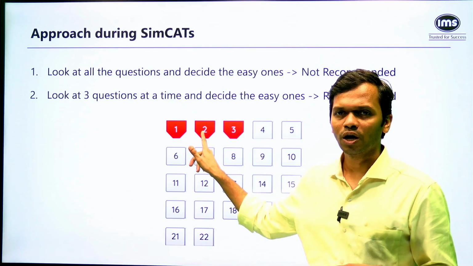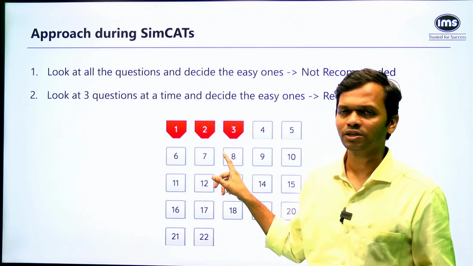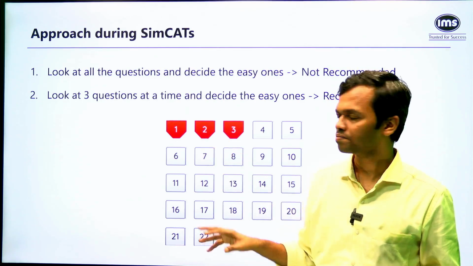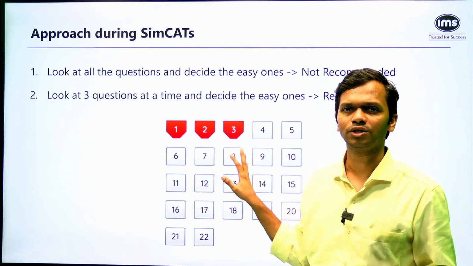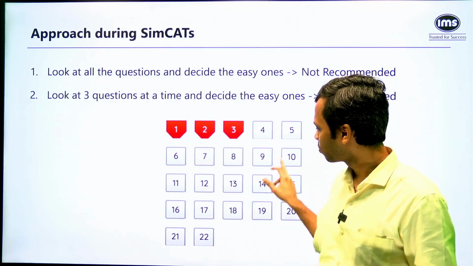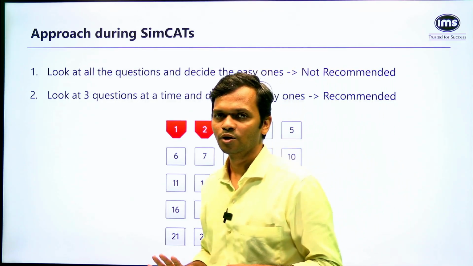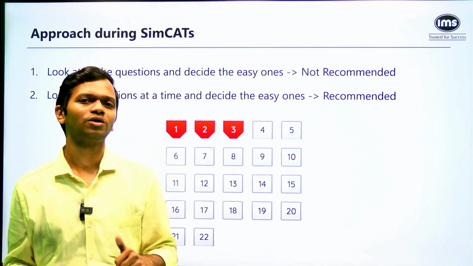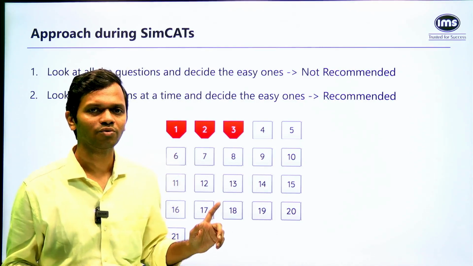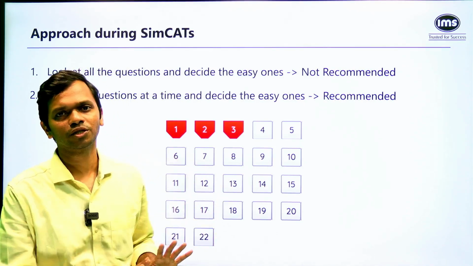If you take, let's say, 1 minute to decide out of these three questions, and let's say 3 minutes to solve, in 4 minutes you have seen three questions, right? Would you have enough opportunity to reach the end of this in 40 minutes? The answer is yes. So with this, you will still be able to look at all the questions, and you have identified the easy ones and at least done the easy questions from the test.